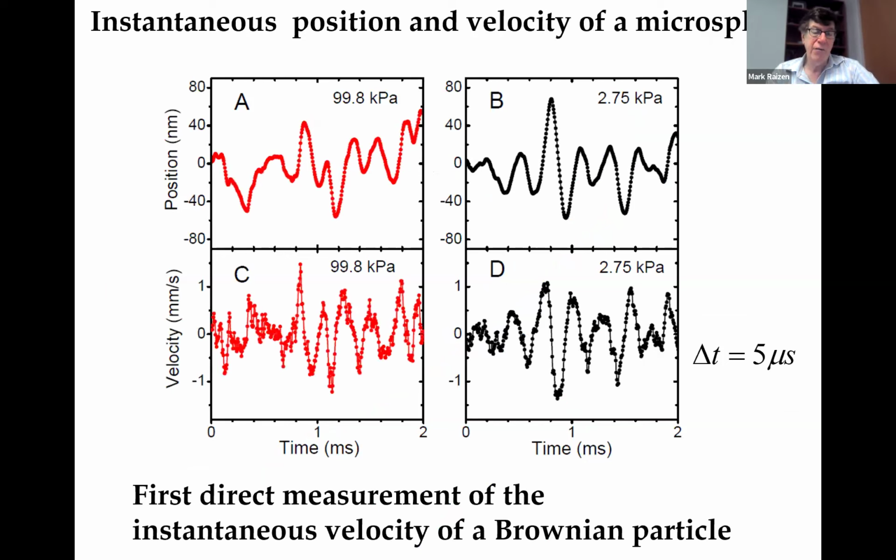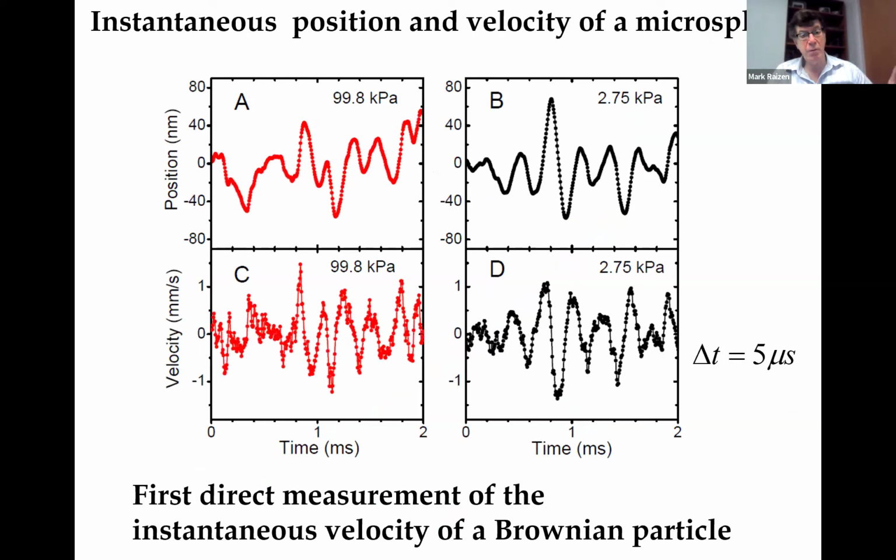This is the raw data of one run, and we can see on the left side in red is the data taken for atmospheric pressure, and we can see the traces. In A is the direct trace that we measure, and then we derive from that in C the velocity. And this was the first direct measurement of instantaneous velocity of a Brownian particle.